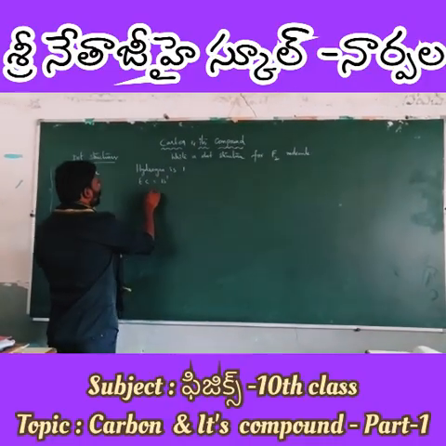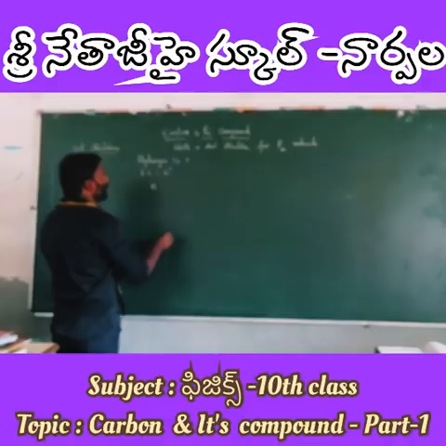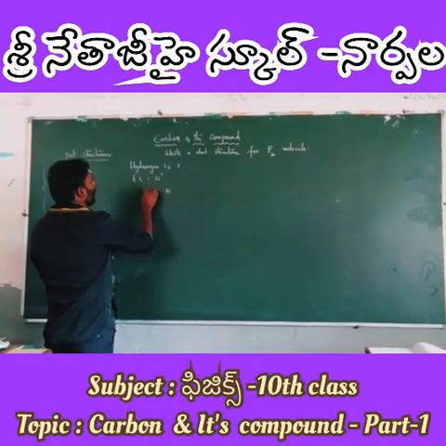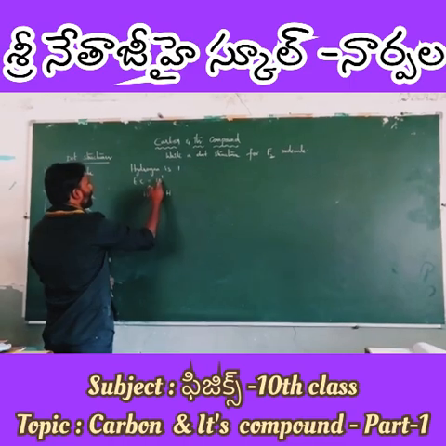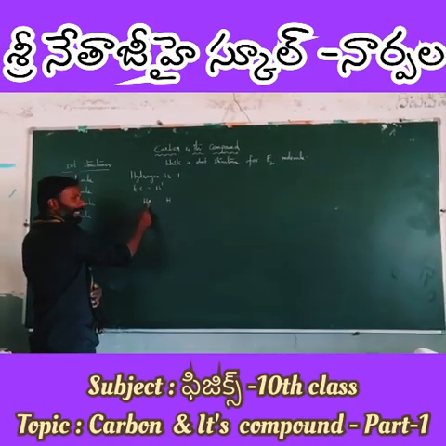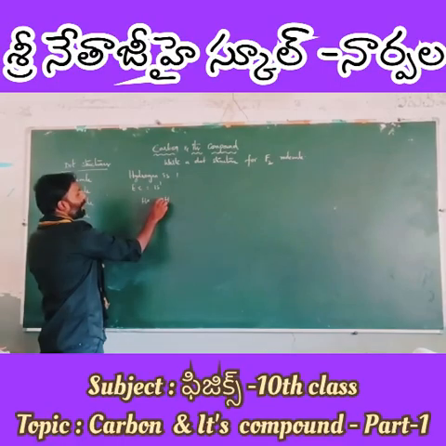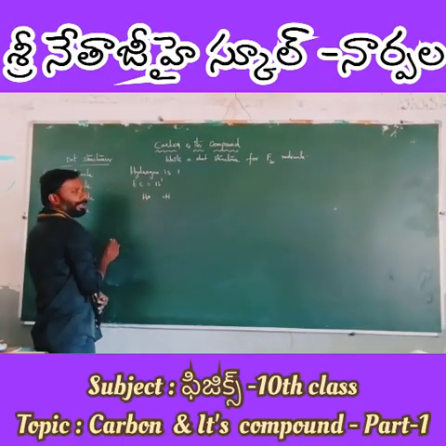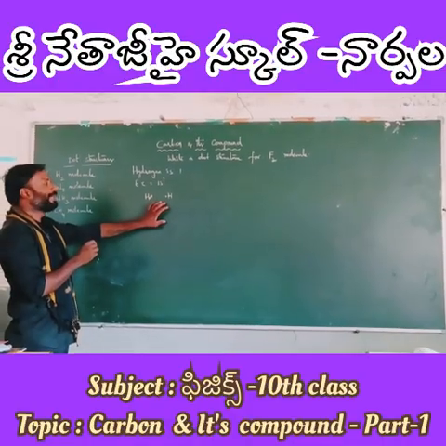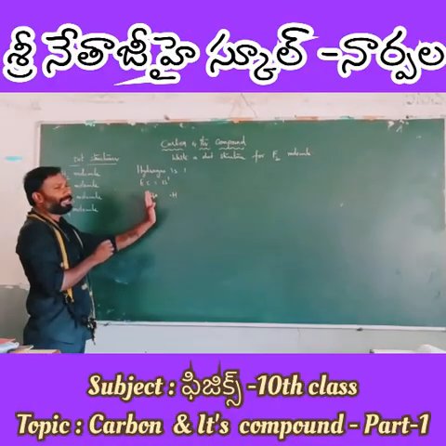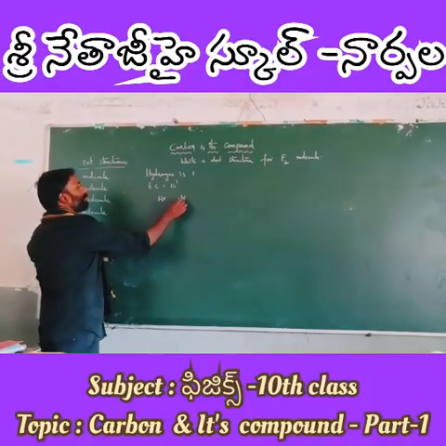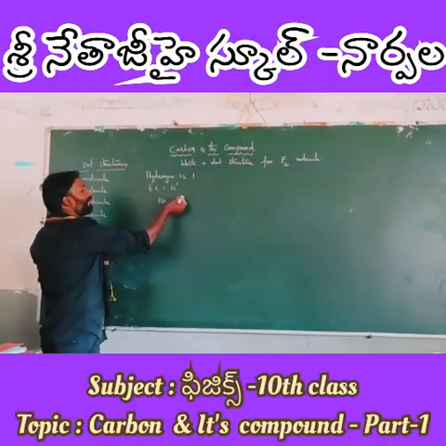So H2: write one hydrogen here, the other hydrogen here. What is the electron that is contained in its outermost valence shell? That is 1. I will represent this one with a cross, and here I will represent with a dot. So to become stable, it should transfer one of its electrons to the other hydrogen and vice versa.